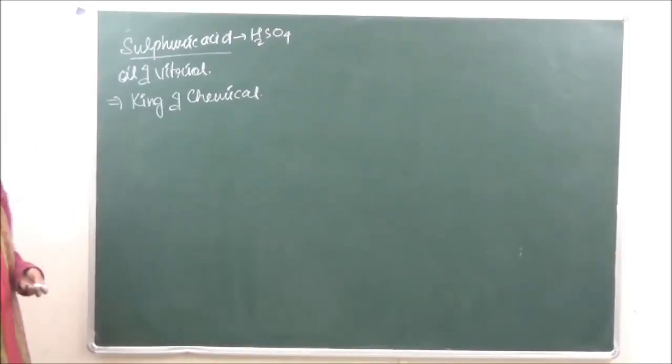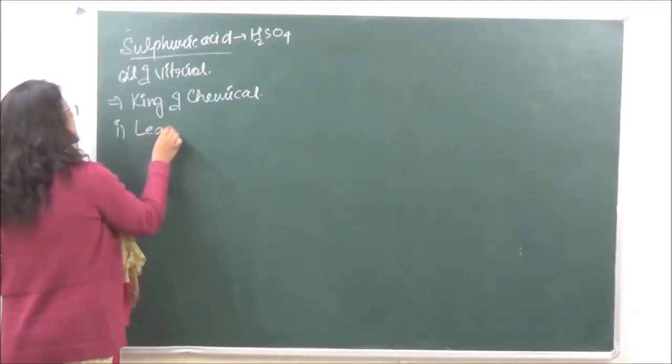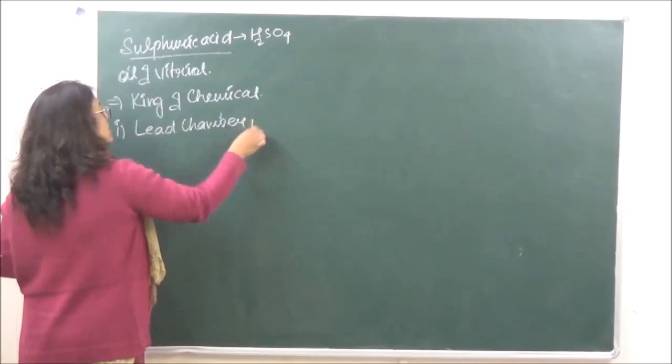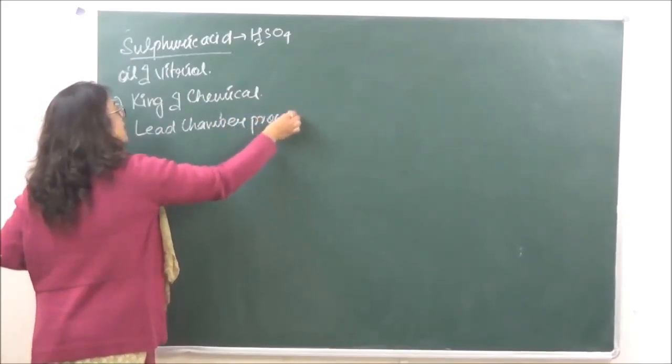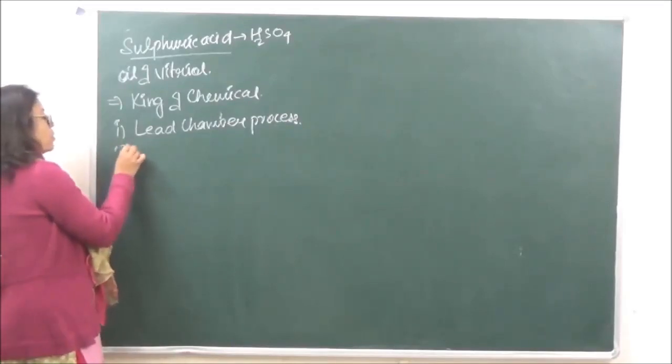Okay. Now when we are looking at the manufacture of sulfuric acid, there are two processes. One is the lead chamber process. This is not in your syllabus, so I'm just telling you, we're not going to study this in detail. The second one is the contact process.